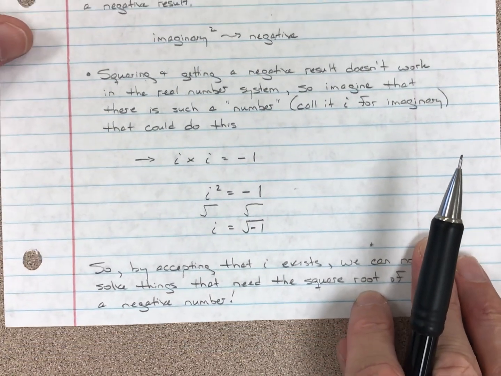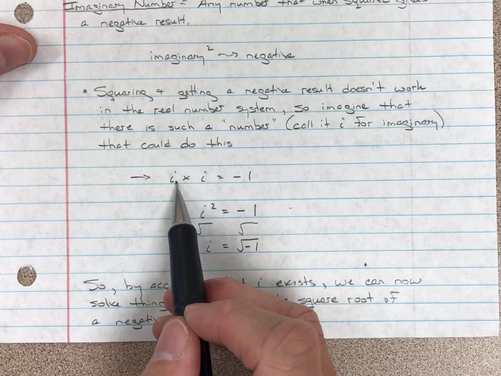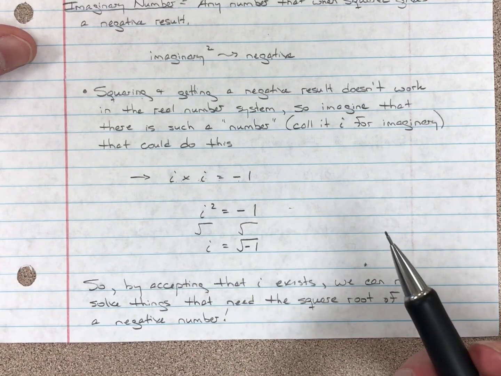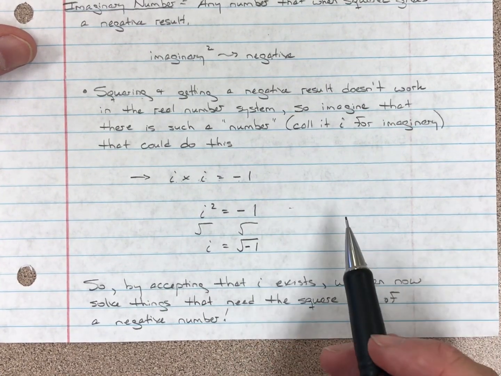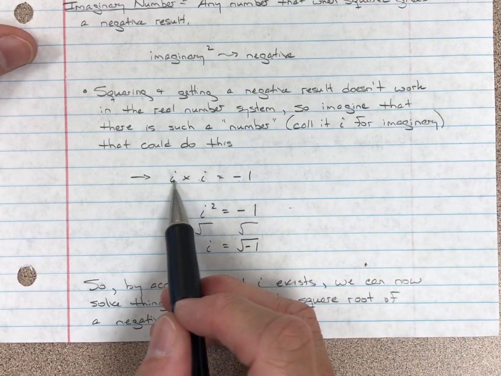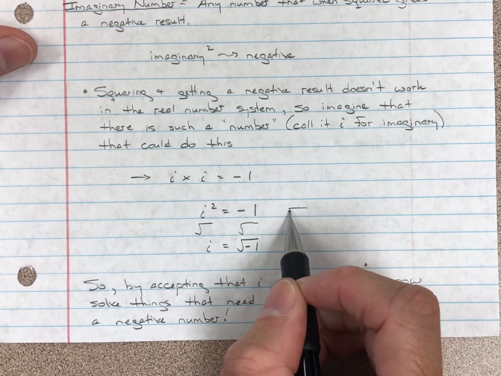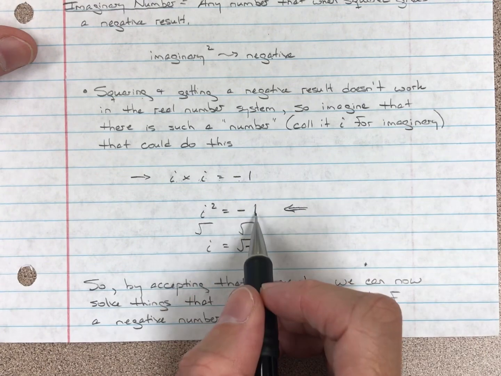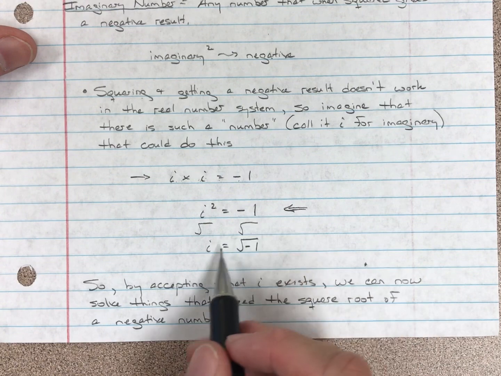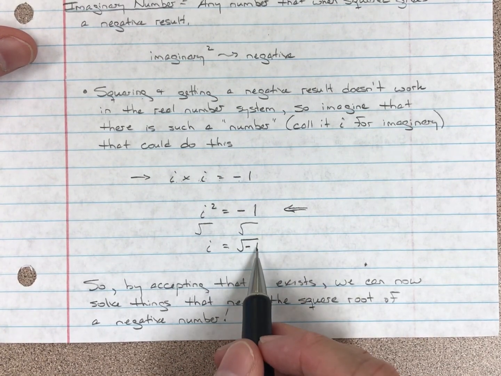Okay, so we're going to imagine if I took i and I squared it, in other words, I multiplied it by itself, I get -1. I get a negative. Again, that's not possible in the real number system. We're going to pretend it's possible in the imaginary number system. Well, i times i, the same as i squared, is -1. Okay, and that's a key thing to remember. i squared is -1 is something we're going to use. If I square root both sides, the value of i is equal to the square root of -1, and we're going to make use of that as well.